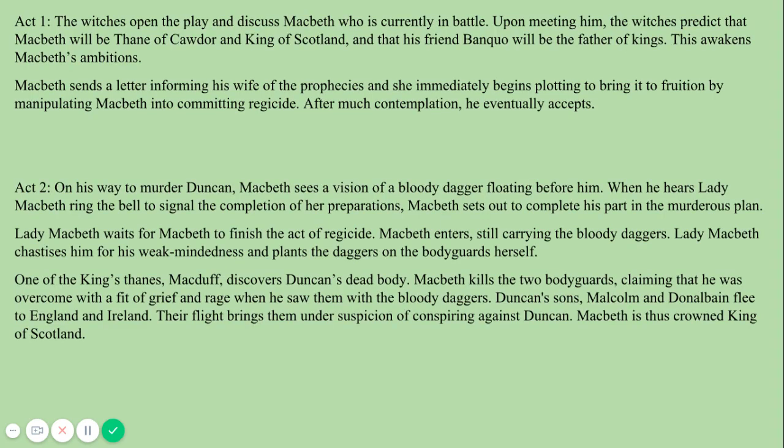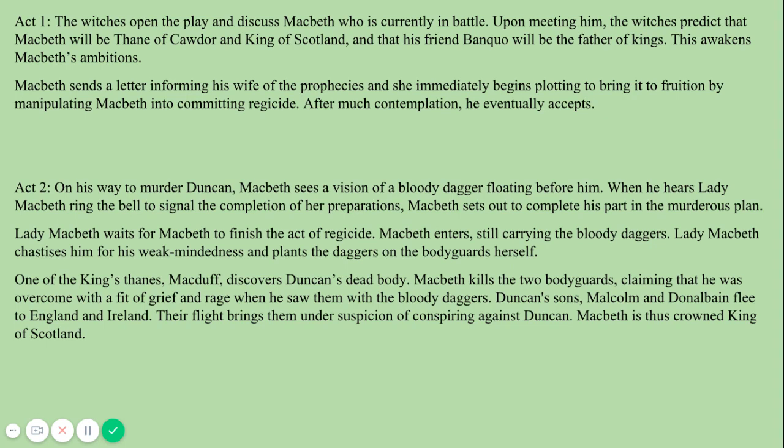So what actually does happen in the play? Well, in Act 1, the witches open the play and discuss Macbeth, who is currently in battle. Upon meeting him, the witches predict that Macbeth will be Thane of Cawdor and King of Scotland, and that his friend Banquo will be the father of kings. This awakens Macbeth's ambition. Macbeth sends a letter informing his wife of the prophecies, and she immediately begins plotting to bring it to fruition by manipulating Macbeth into committing regicide. After much contemplation, he eventually accepts.